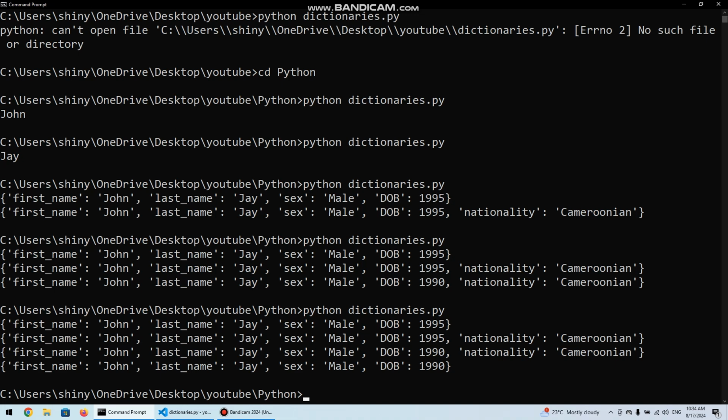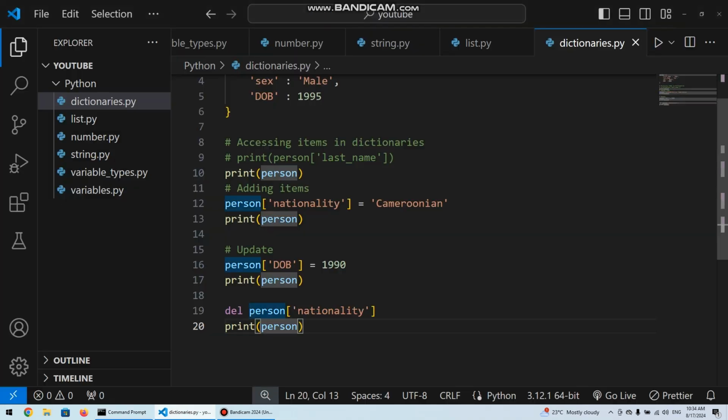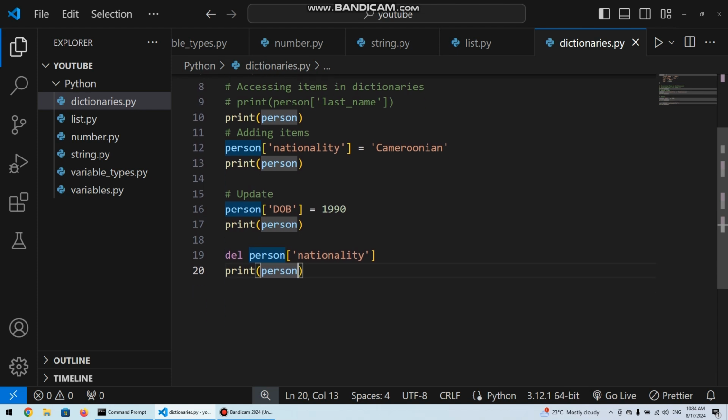So that's deleting an entry from a dictionary. In this case we are using nationality, but I'm sure you understand the functionality. So that's just how it works. You might want to delete a particular key value pair, a particular entry. All you have to do is use the del keyword, and then you call the dictionary itself, and in square brackets you pass the key you want to delete.